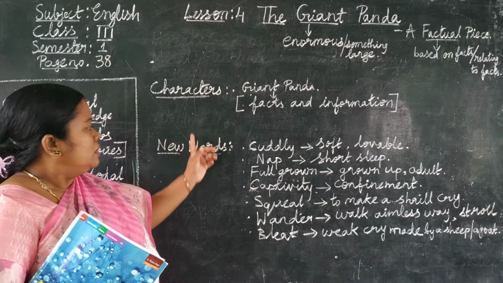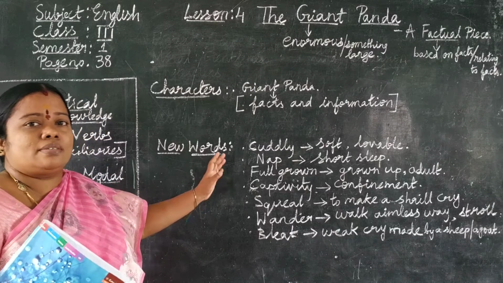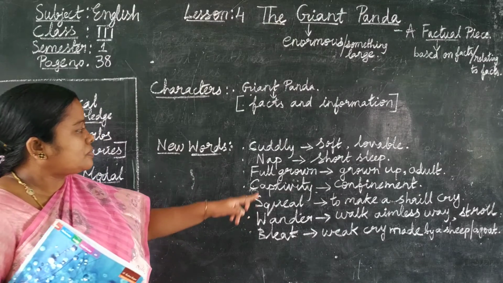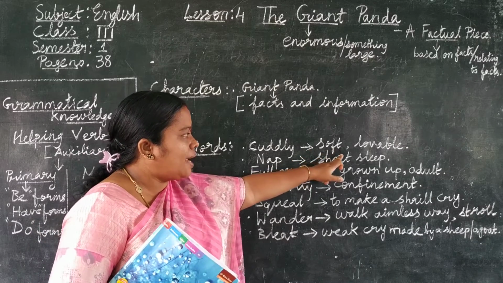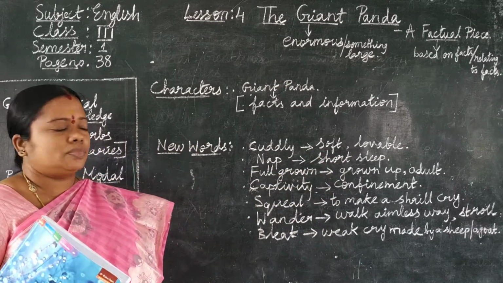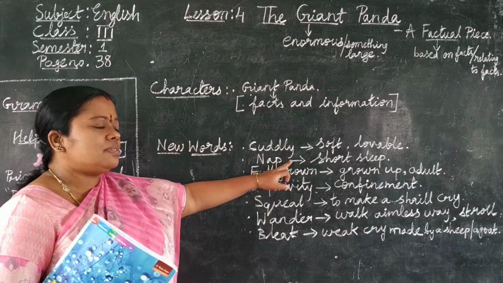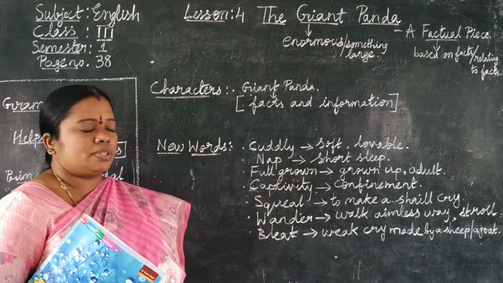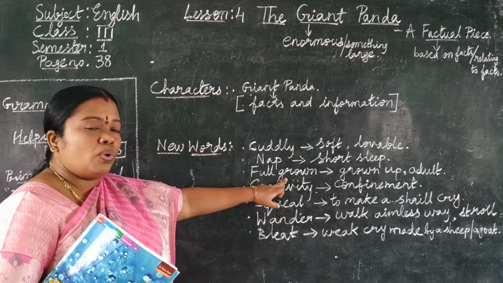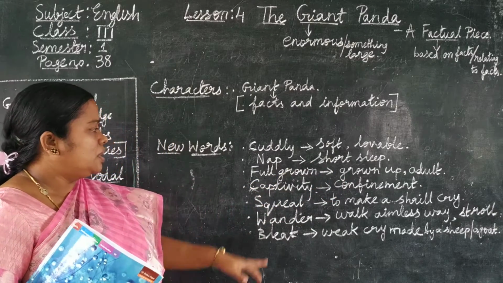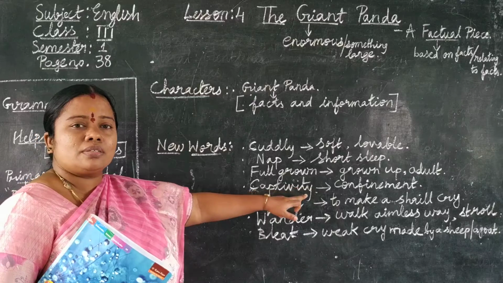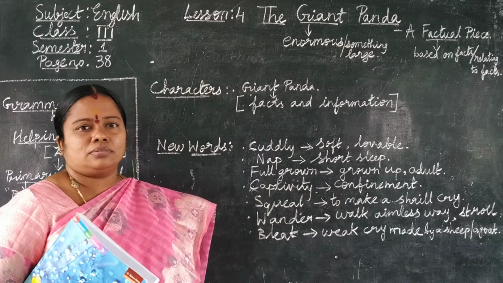Okay. What are the new words in this lesson? Cuddly means soft and lovable. Nap means short sleep. Full grown means grown up adult. Captivity means confinement.